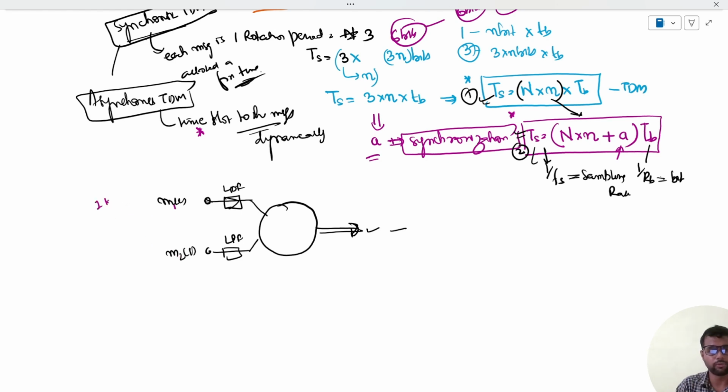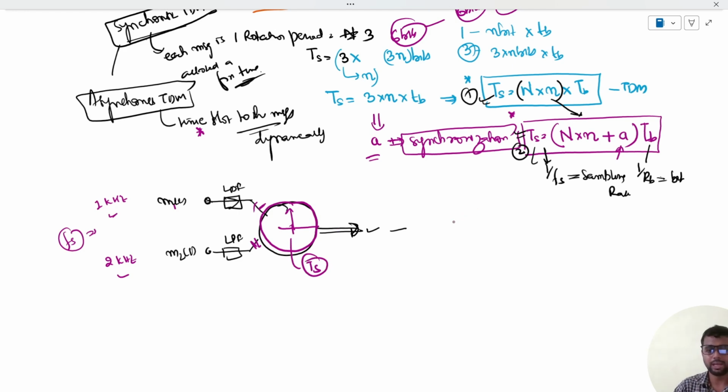Now, what if these two are of different bandwidth? This is 1 kilohertz, this is 2 kilohertz, and this is the commutator. Previously, we know that both the message signals were of the same bandwidth. So therefore, the sampling rate was the same for both signals. So we set the time so that after that particular time interval you have to collect a sample for each message. But now what would be the sampling rate or what would be the rotation time? What rotation time should we set?